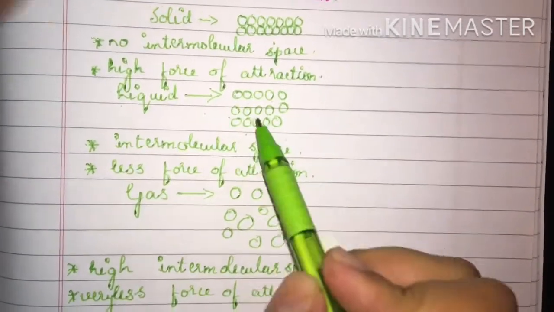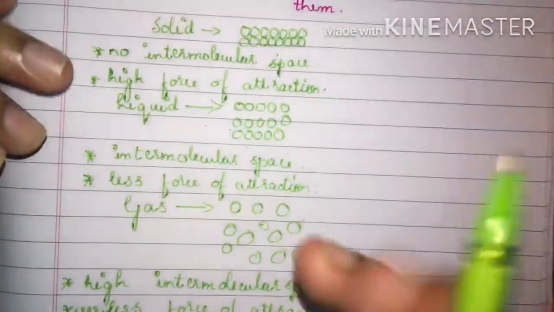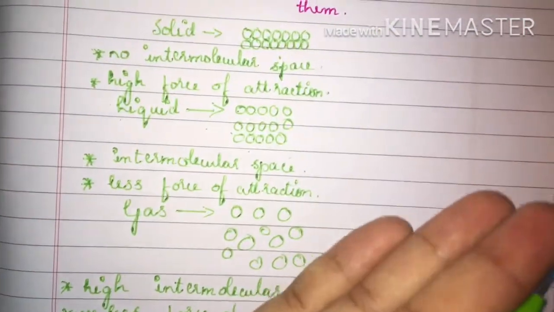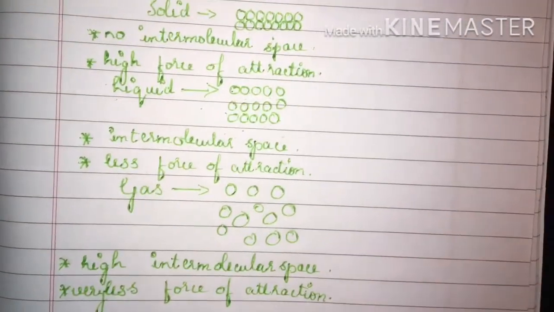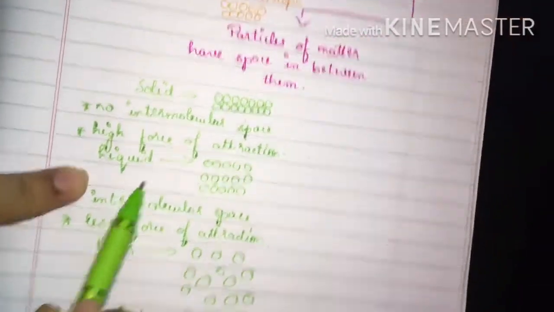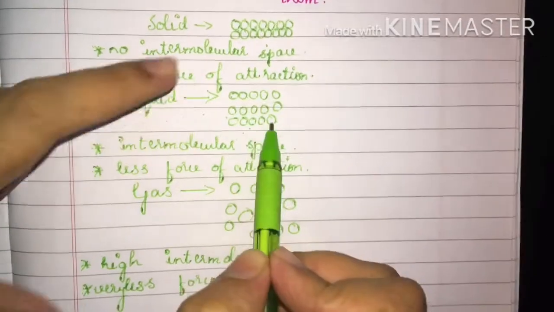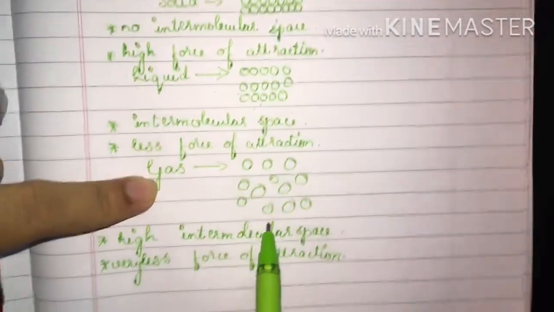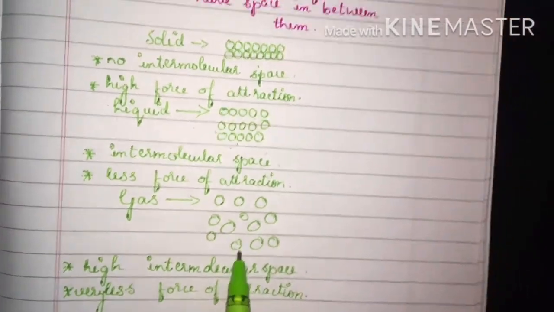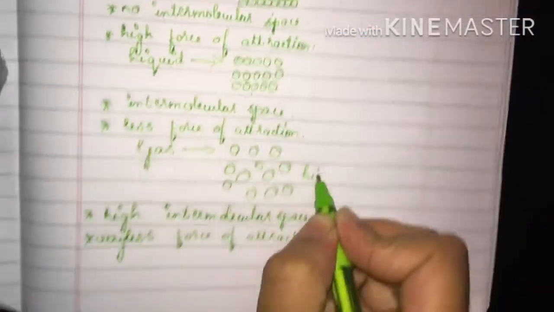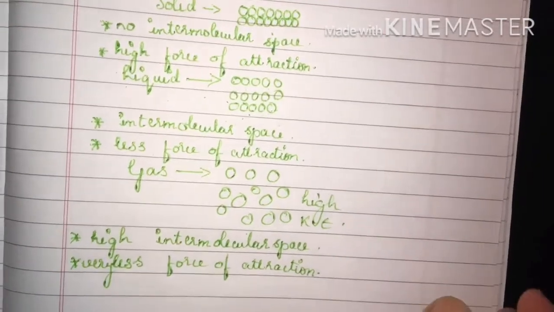Now talking about movement, in the case of a solid there will be no movement, that is, they are tightly packed with each other. But in the case of liquid, there will be somewhat more movement since they are loosely arranged, and gases are very loosely arranged, so there will be high movement. Movement is nothing but kinetic energy, so there is high kinetic energy in the case of gas.